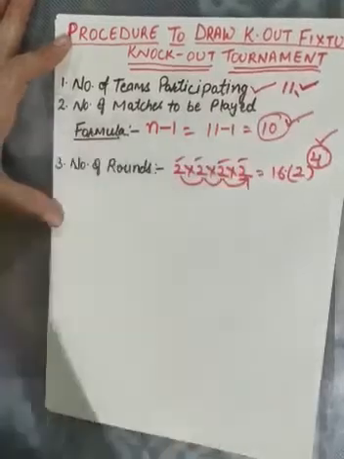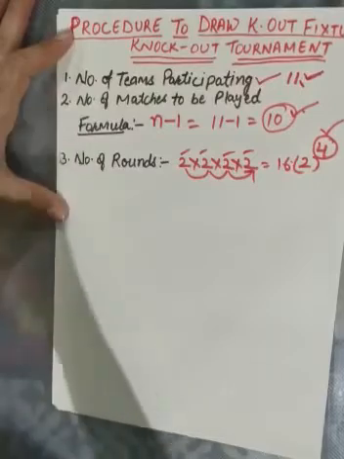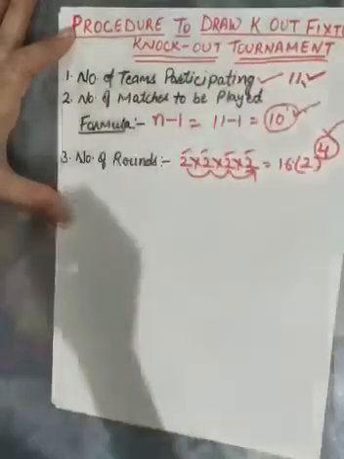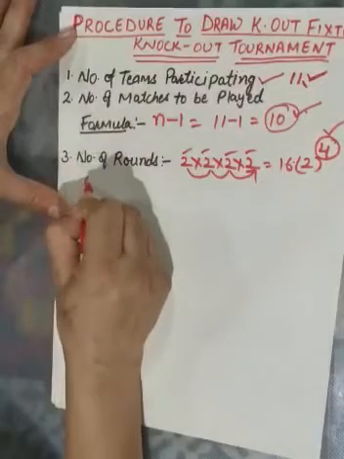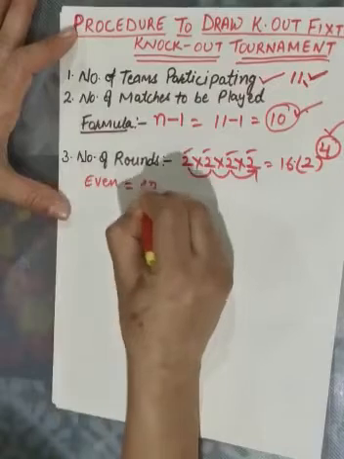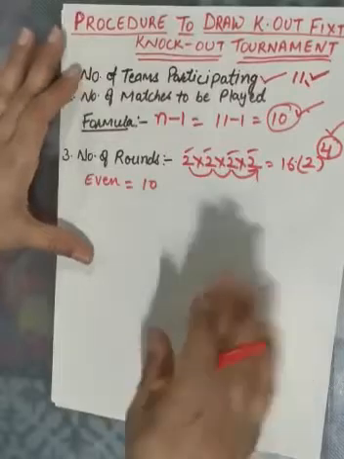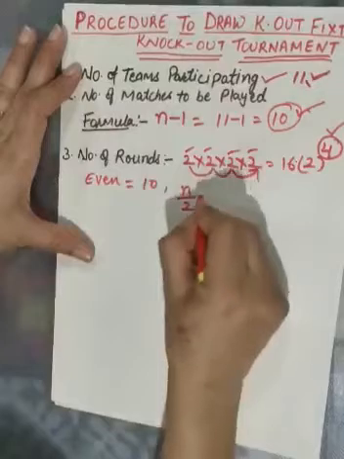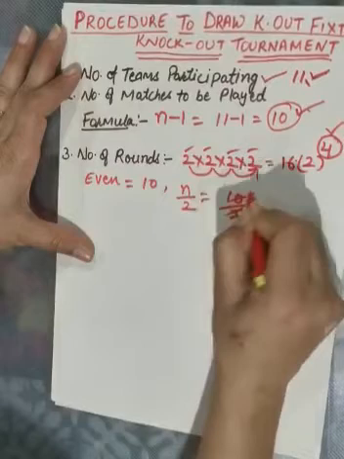So next, a very important thing which we have to cover is how we will divide the teams. We have 11 teams. Okay, suppose we have 10 teams. So how will we divide? Here is a formula. If we have an even number of teams, assume 10 teams, 8 teams or 12 teams, then the formula is n upon 2, for the even teams. Got it? So how do we solve? 10 upon 2 is equal to 5.